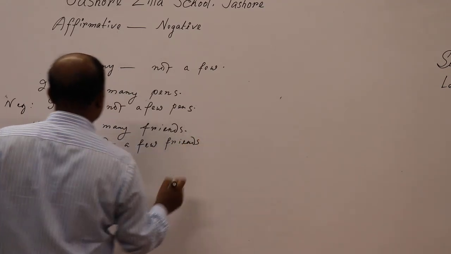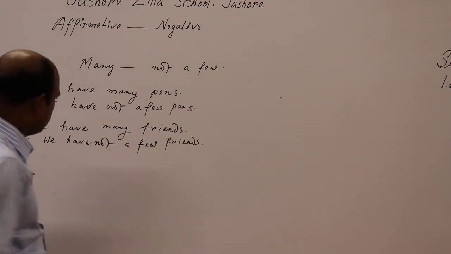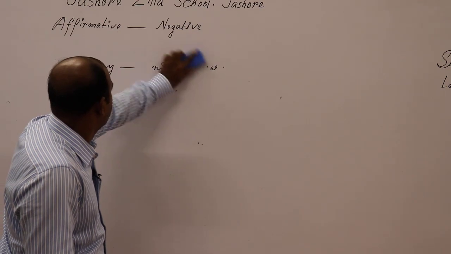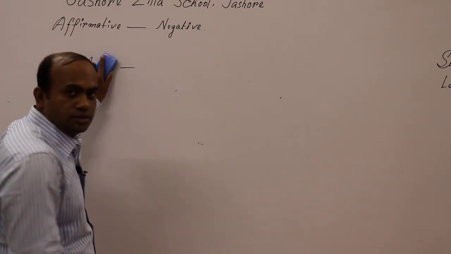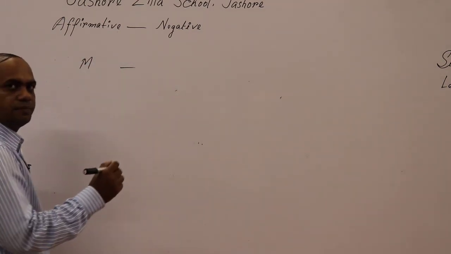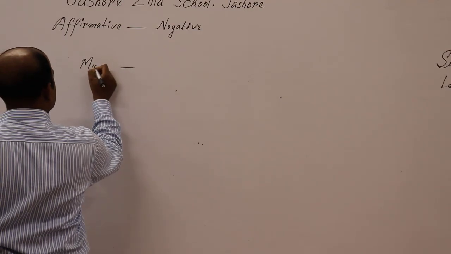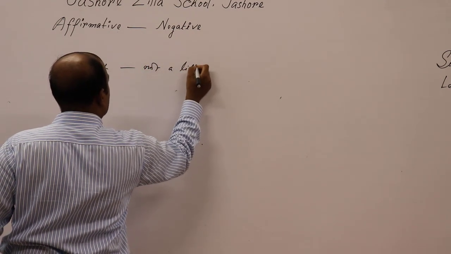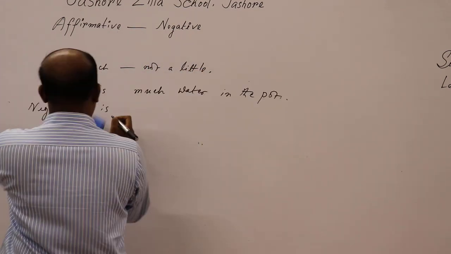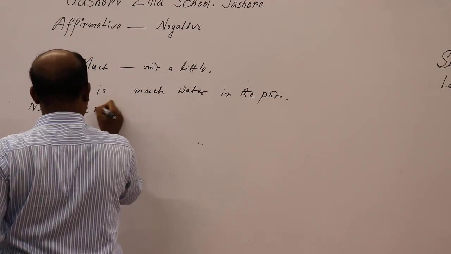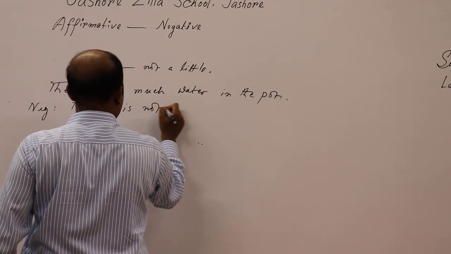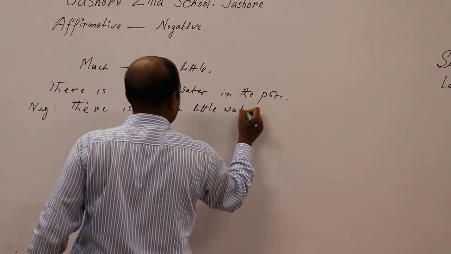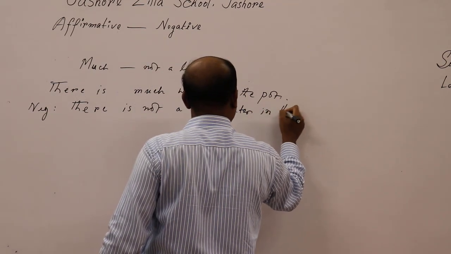Okay, my dear students, by following these rules you can have a scope to change from affirmative to negative. And if there is mass, okay, then you have to write not a little, okay, not a little. Suppose the answer should be there is not a little water in the pot,